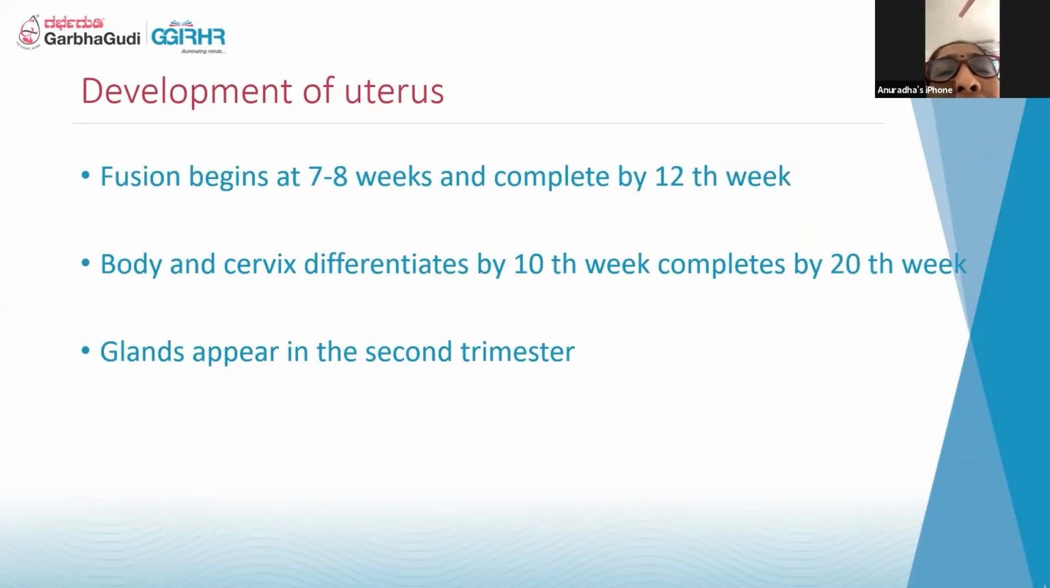The fusion of the uterovaginal canal, the right and left sides, begins at 7 to 8 weeks and gets completed by the 12th week. The body and cervix differentiate by the 10th week and get completed by around the 20th week. The endometrial canal, the endometrial cavity and the glands will appear around the 2nd trimester.